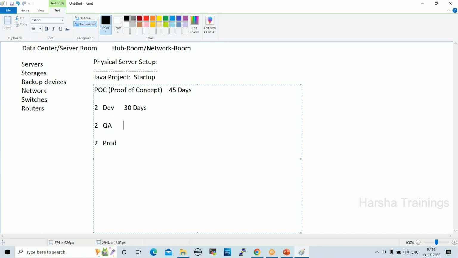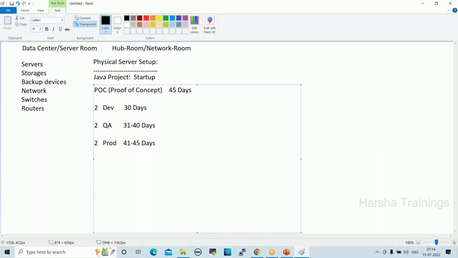Once development is completed, from day 31 to 40, testing will happen. Once testing is completed, from day 41 to 45, production deployment will happen, right?